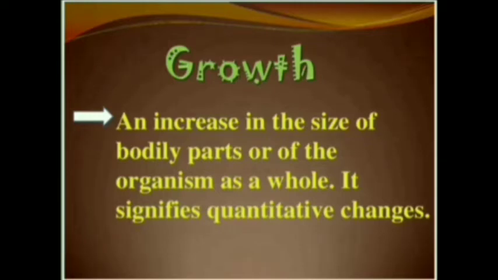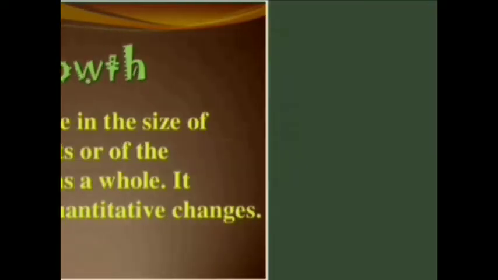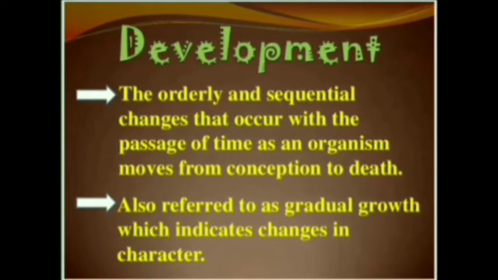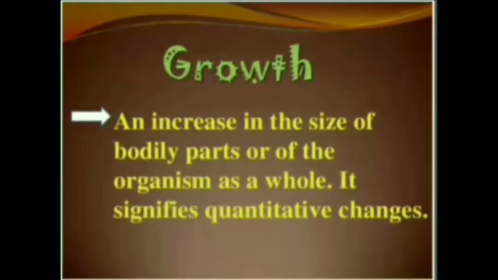Growth takes place when a child grows taller, his bones, muscles, and other parts of the body increase in size. His bones, his muscles, and various parts of the body just get increased in size. Whereas development involves a series of progressive, orderly, and meaningful changes leading to the goal of maturity.